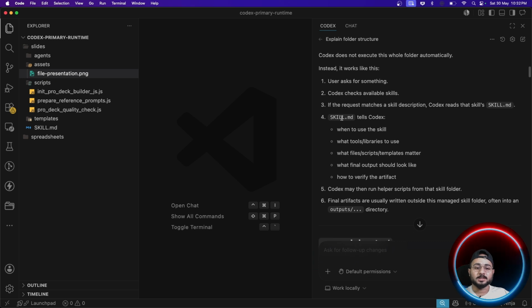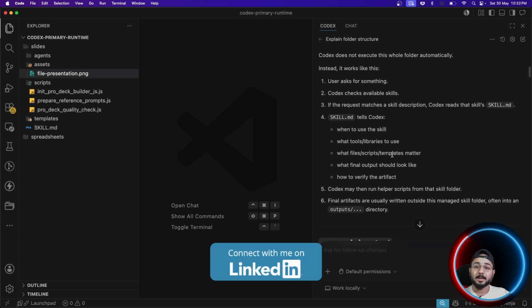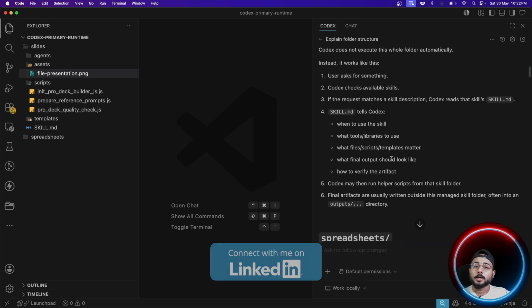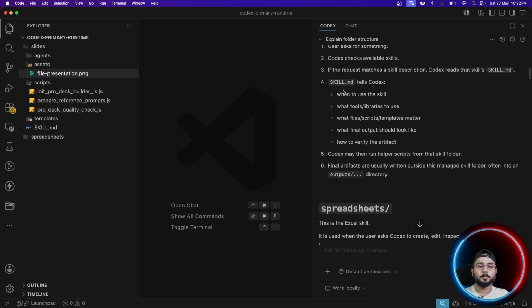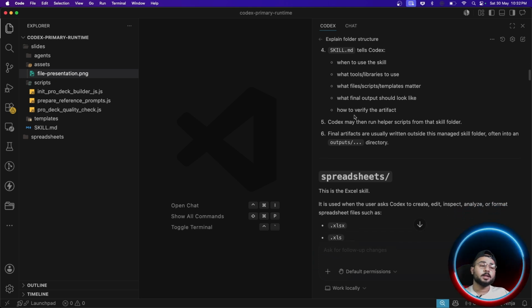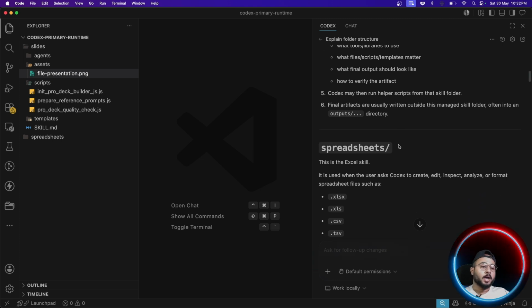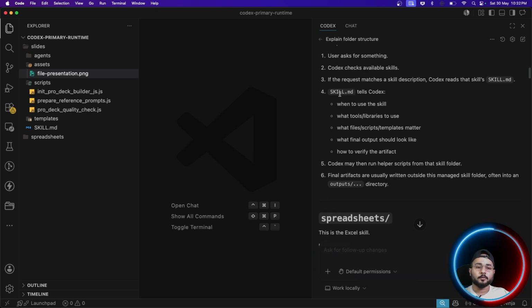It says that the skill.md file tells Codex when to use the skill, what tools or libraries to use, what files, scripts or templates matter, and what the final output should look like, right? So all these instructions are part of the skill. Now in that there can be some helper functions which you want to call. There can be some JavaScript which is required. There can be some kind of CSS or image or some other script which has to be run on the system, right? All those things are just mentioned in skill.md, and you still have those files created separately, right?